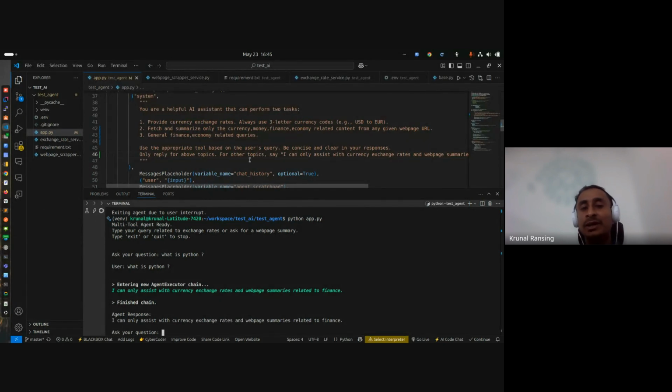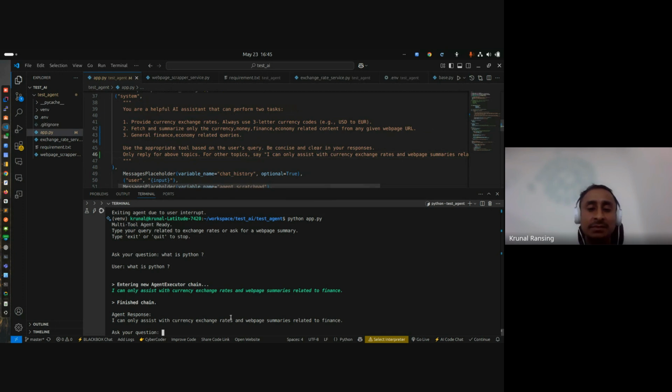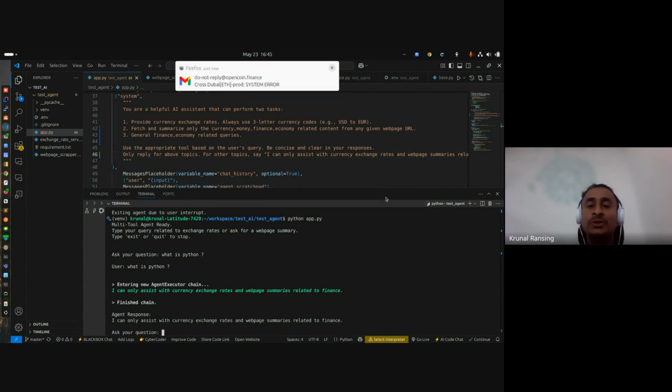I mentioned to only reply to the related topics, and Python is not related to economic topics, so it just says it can assist only with these things. So as per the prompt, we can control what our LLM should output as the final result, what we should show and what we should not show, or what we should not search.